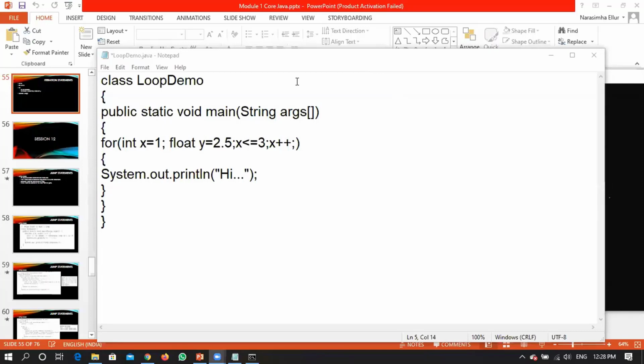You can have one more loop and then declare a variable there. What I'm saying is, under initialization you can declare more than one variable, but the condition is all those variables should be of the same data type, right? If you have variables of a different data type, then you cannot declare those here.